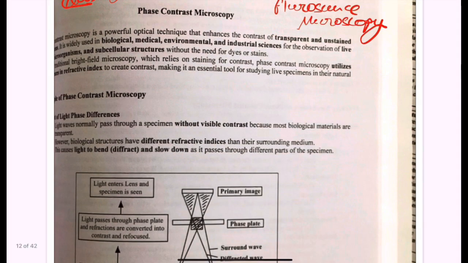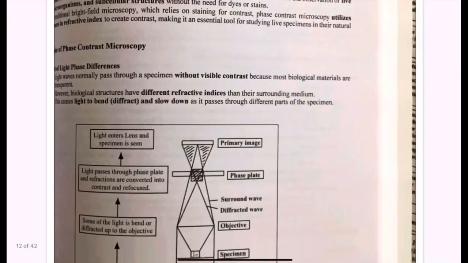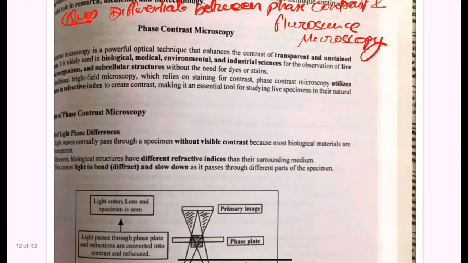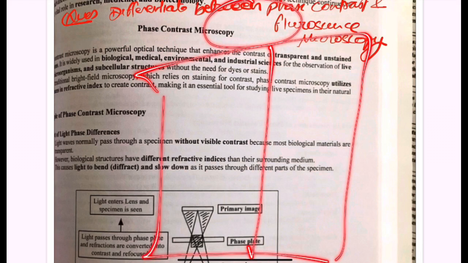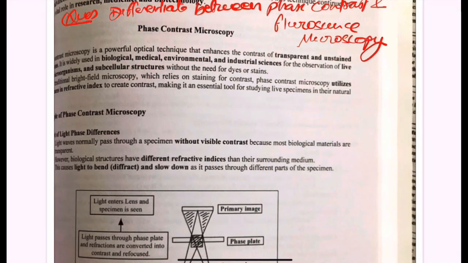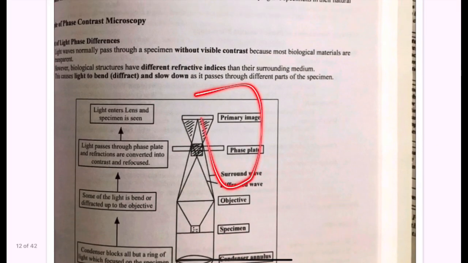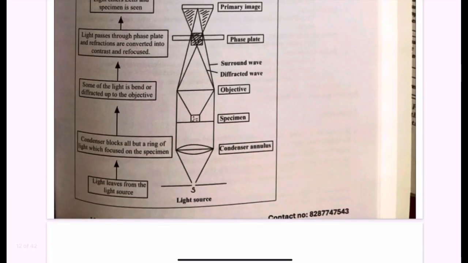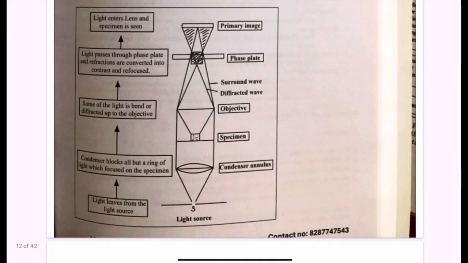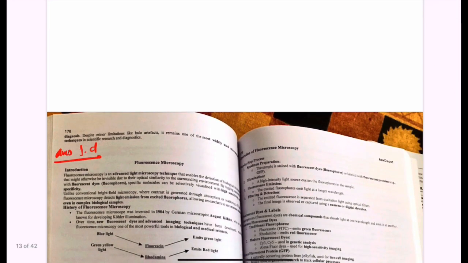Next is the phase contrast microscopy and the fluorescence microscopy. In questions of difference, I'll suggest you make a table and then differentiate between the two. You can even draw the diagram in half of the portion, and just do one thing: do proper labeling. In a question like this, you can make a proper diagram, and then write in bullet points the differences between the two, like it has been explained in this.